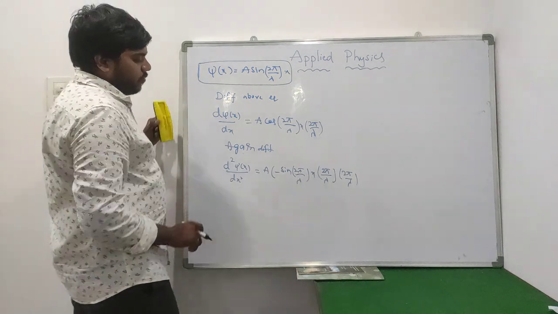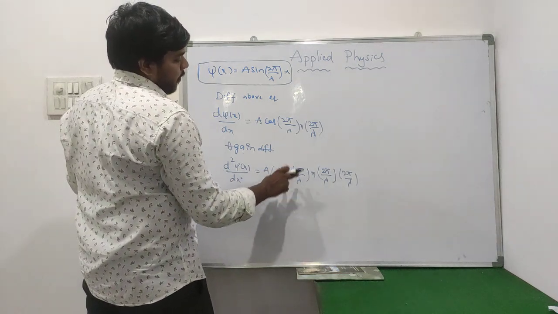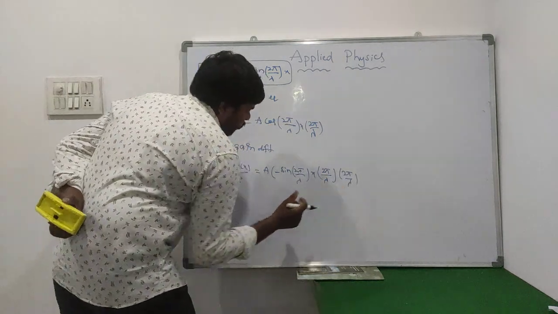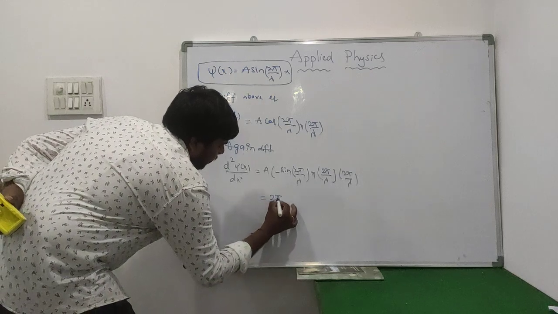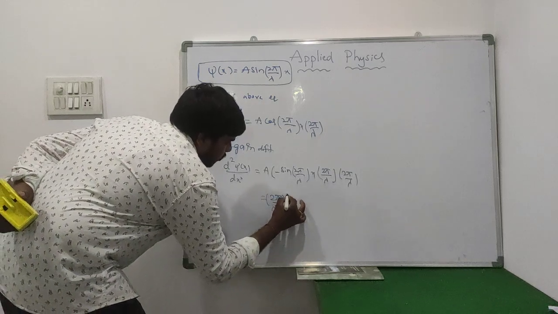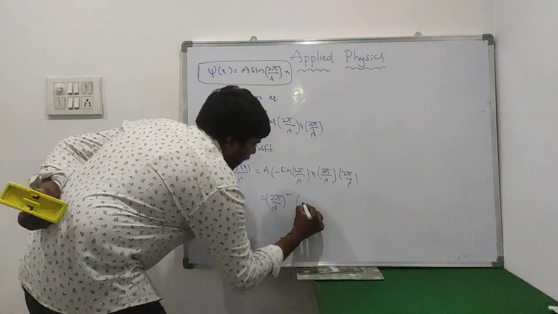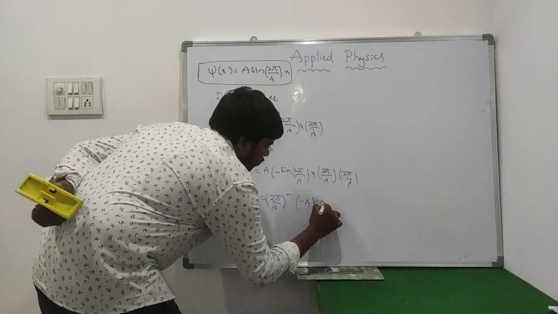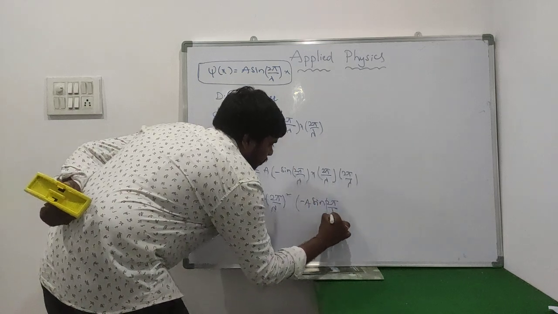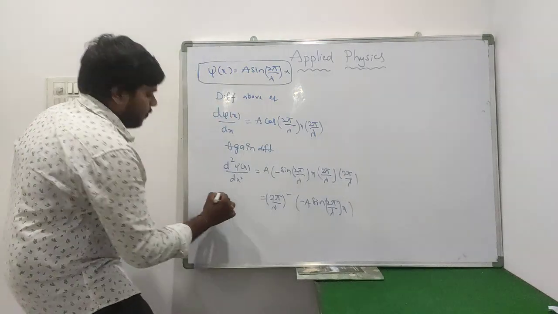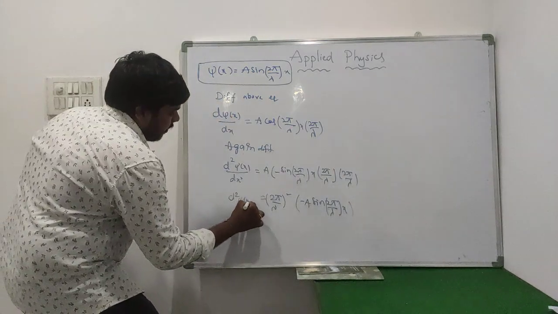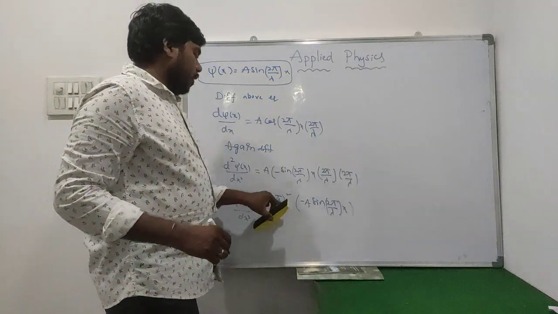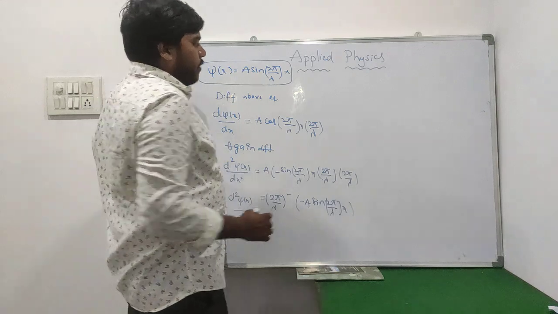d square psi of x by dx square is equal to a minus of sin 2 pi by lambda into x, so 2 pi by lambda into 2 pi by lambda. Once you observe the above equation, 2 pi by lambda into 2 pi by lambda is nothing but 2 pi by lambda whole square, into minus a sin 2 pi by lambda into x. So this is the final equation we have: d square psi of x by dx square is equal to 2 pi by lambda whole square times minus a sin 2 pi by lambda into x.